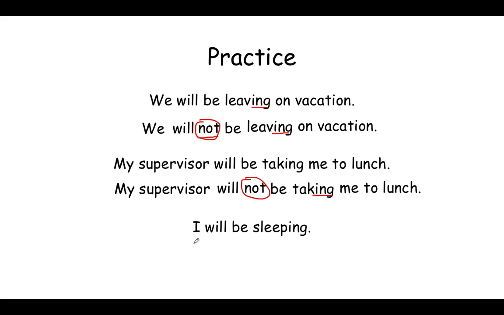So this sentence says, I will be sleeping. This sentence is, I will not be sleeping. So there's a not in there to make it negative, and we keep the ing verb. And we also still have will and be. We just put not in between. So that's how you make a negative.